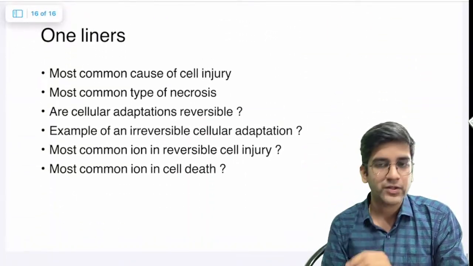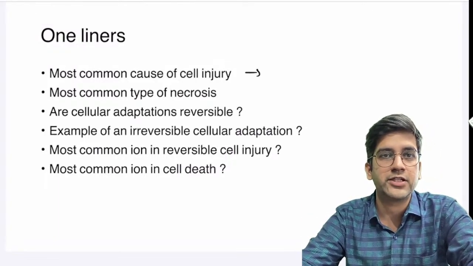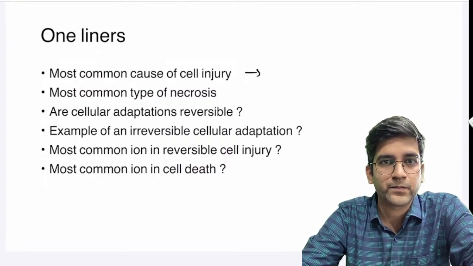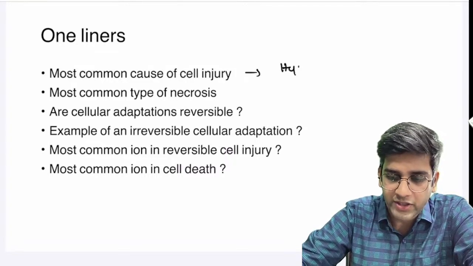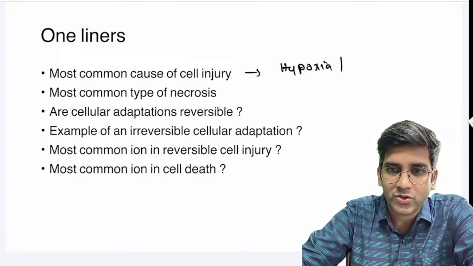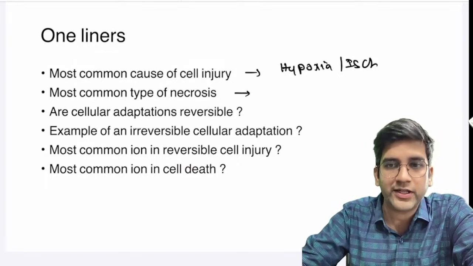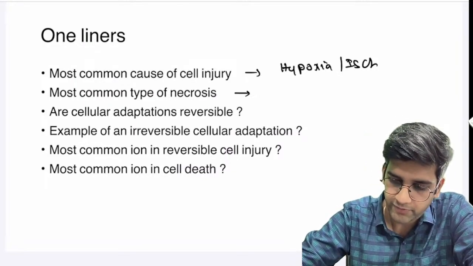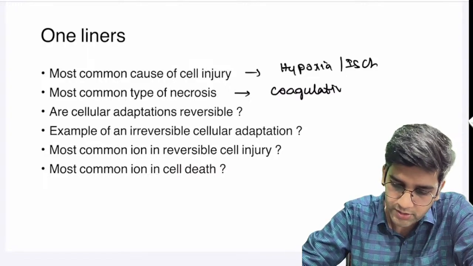Let's go to a few one-liners. Fastest finger first. What is the most common cause of cell injury? Perfect. Hypoxia or ischemia. Whatever is there in the option, go with that, right? Whatever may be their answer, fine. What's the most common type of necrosis? Again, fastest finger first. Perfect. It's coagulative necrosis, right?